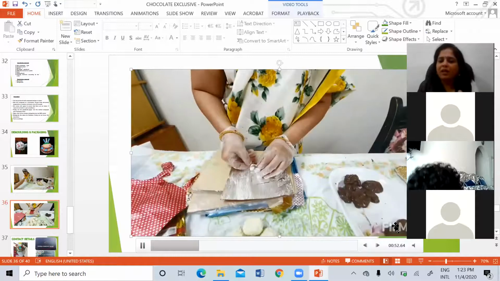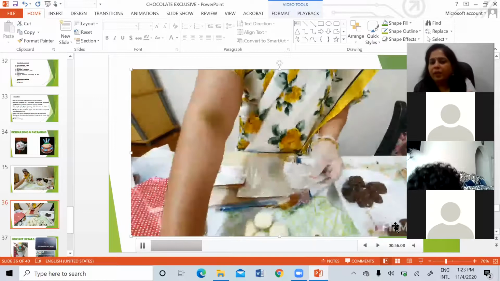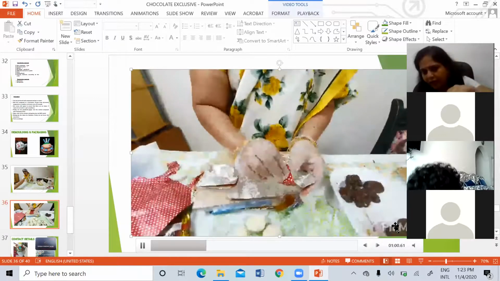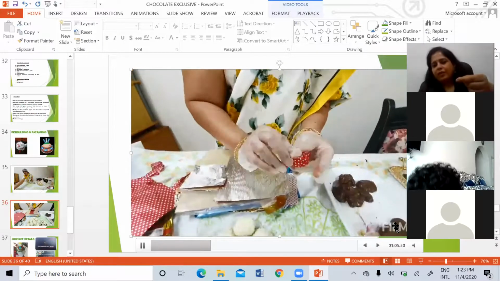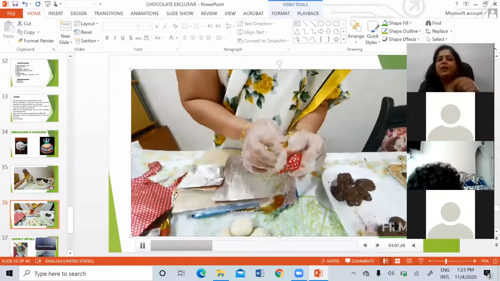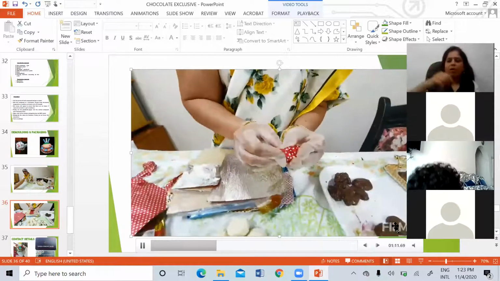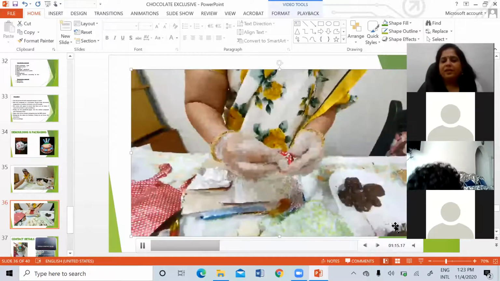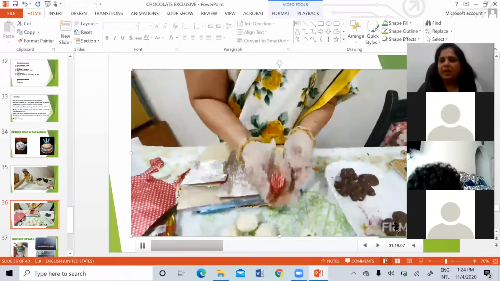So one more time I'll show the demo. Keep it in the upside down position, fold one corner and then nearby. Fold the near. Like that you have to fold. You should not fold all the four corners. It won't come properly. So this is one method of wrapping the chocolates.